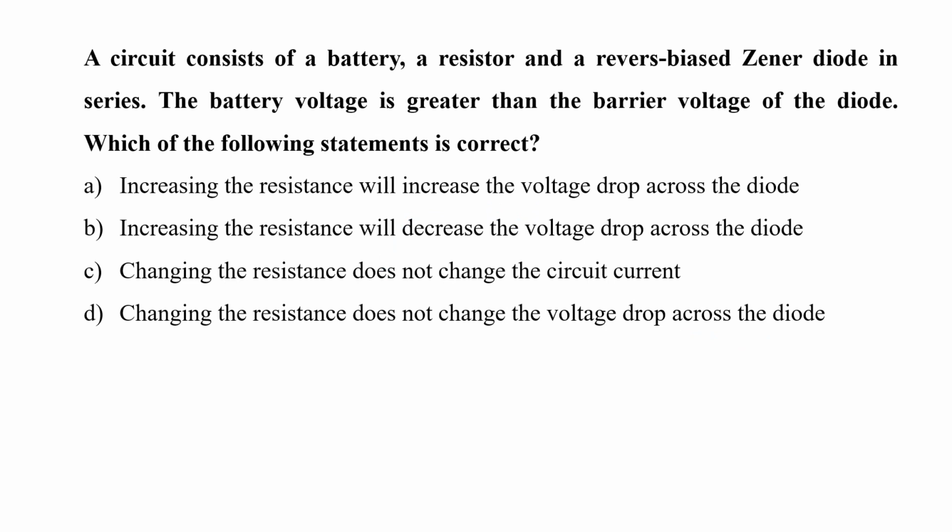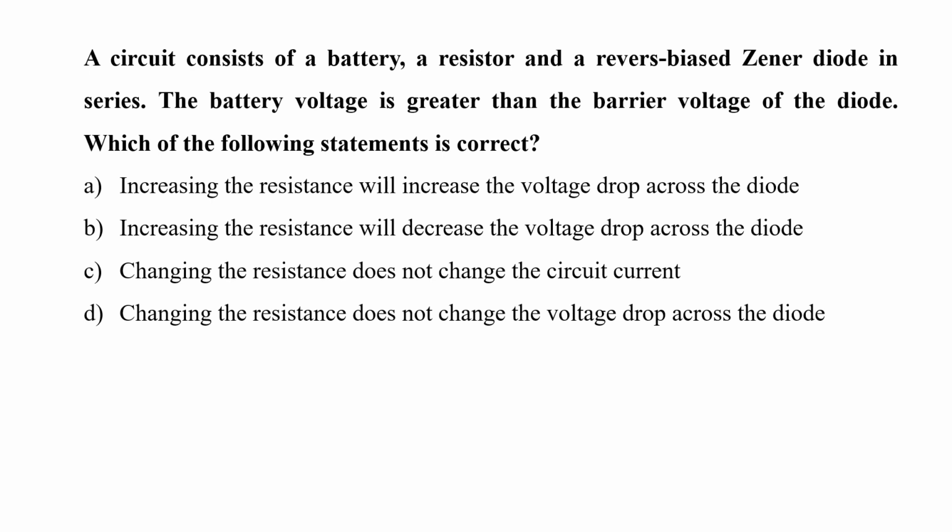A circuit consists of a battery, a resistor, and a reverse bias Zener diode in series. The battery voltage is greater than the barrier voltage of the diode. Which of the following statements is correct? A. Increasing the resistance will increase the voltage drop across the diode. B. Increasing the resistance will decrease the voltage drop across the diode. C. Changing the resistance does not change the circuit current. Or D. Changing the resistance does not change the voltage drop across the diode.